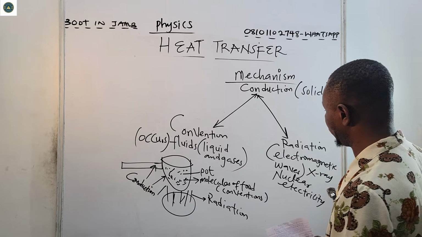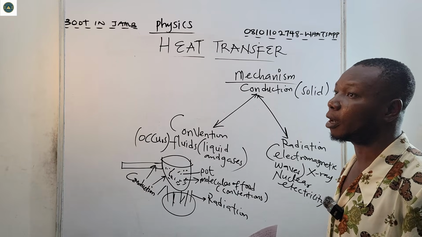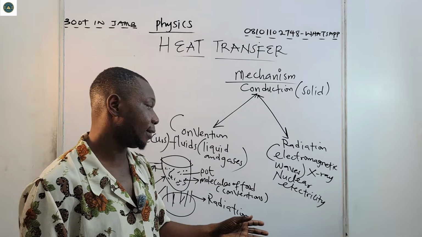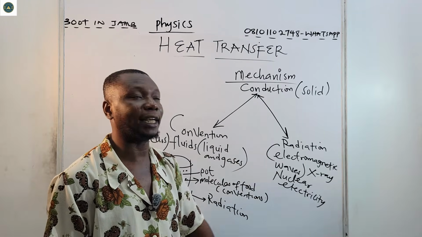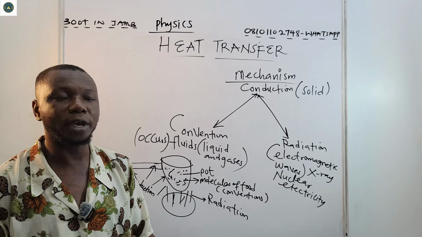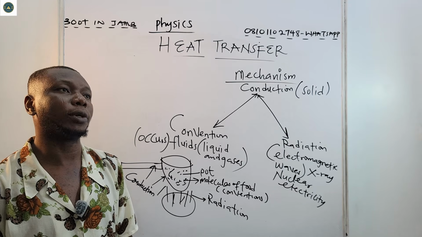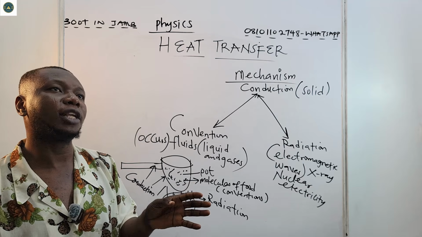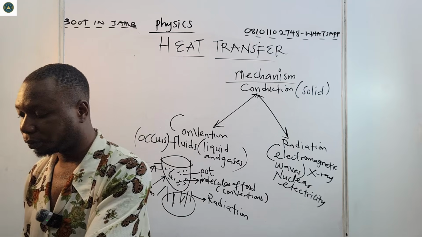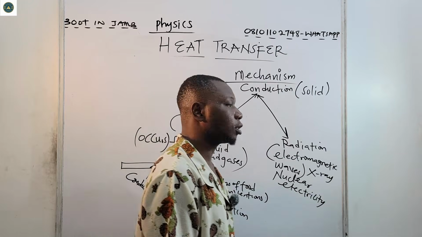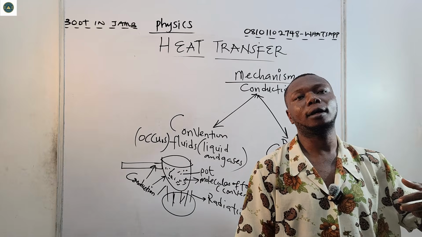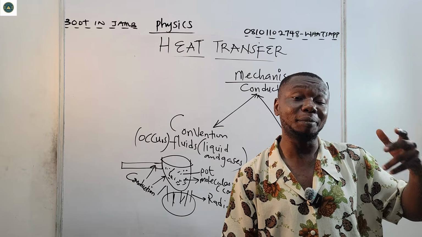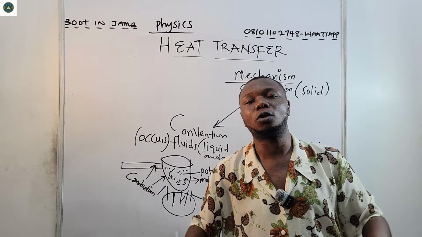Now, radiation. For radiation, you are talking about a vacuum, a free space. That is electromagnetic waves. In waves, we have what we call radio waves, which are mostly based on telecommunication, where messages and signals are transmitted through a very long distance.